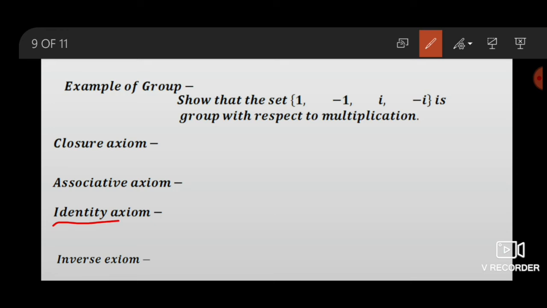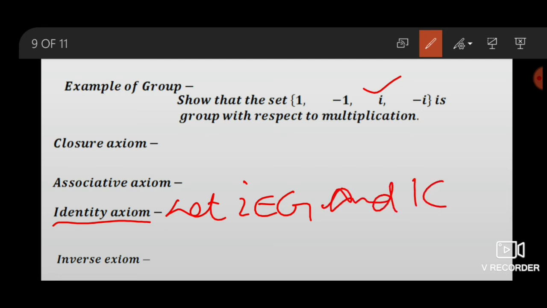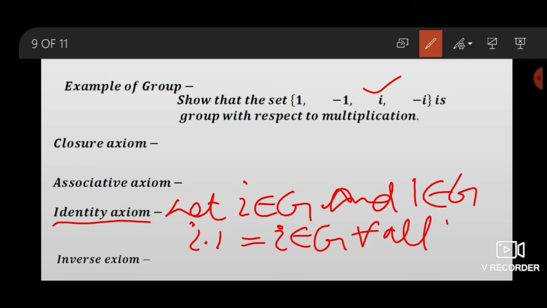Third one, identity axiom. Let I be an element of G and 1 be the identity of G. By definition of group, A operation E equals A, meaning I multiplied by 1 equals I, which is a member of G for all 1, I belonging to G. So 1 is the identity of G.